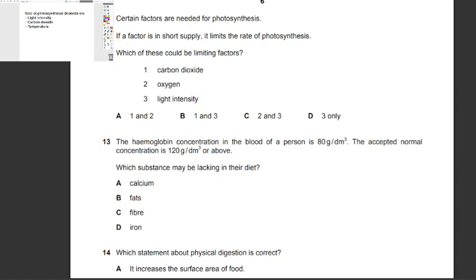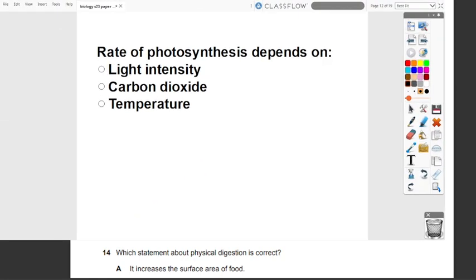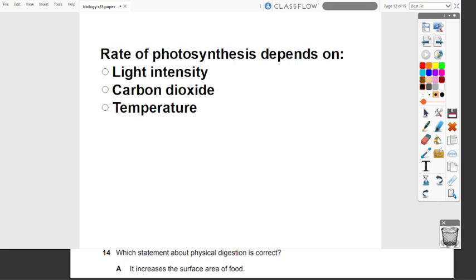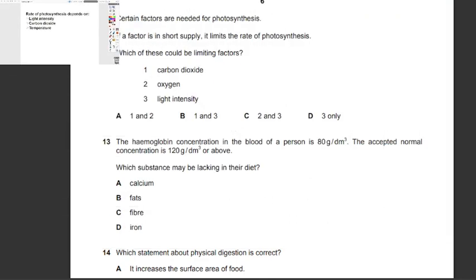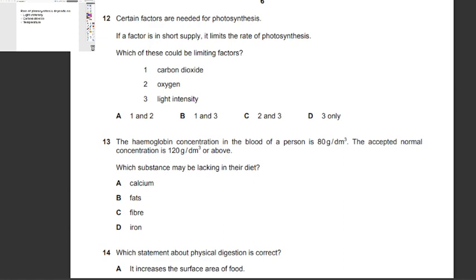Okay, so we need to check what are the factors that the rate of photosynthesis depends on. And those are light intensity, carbon dioxide, and temperature only. And thus, what could be a limiting factor are carbon dioxide and light intensity. So the answer is going to be B. Oxygen is not included, and that is because oxygen is a waste product and not a reactant.